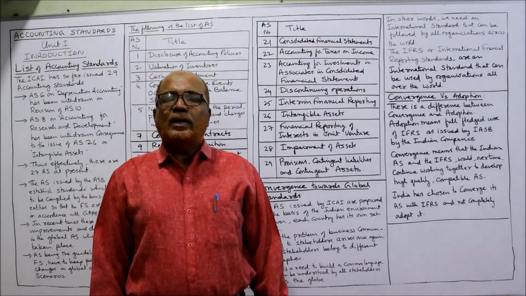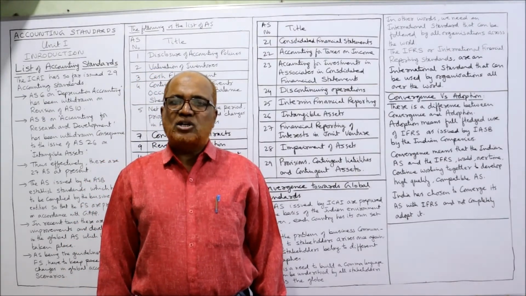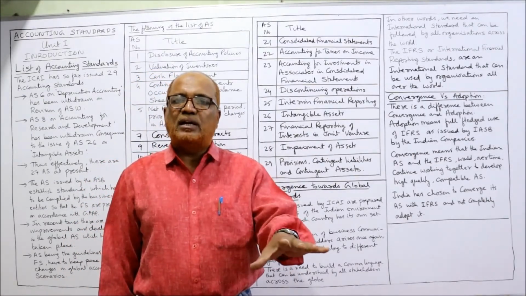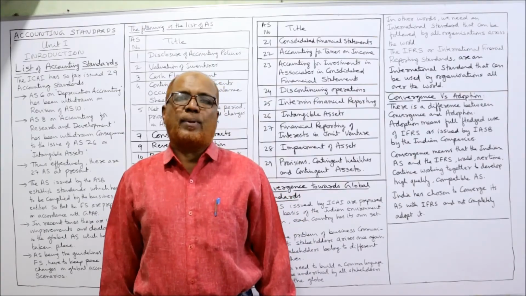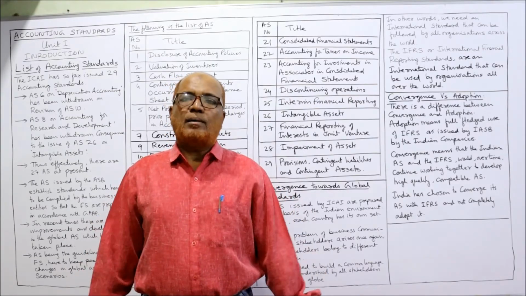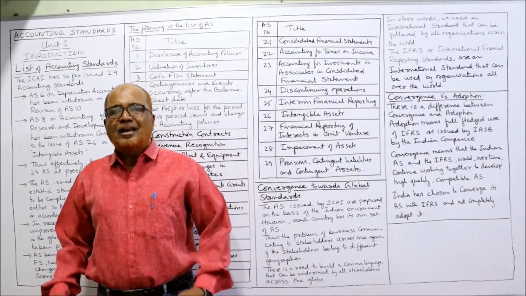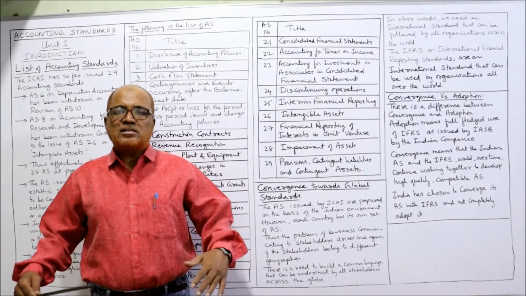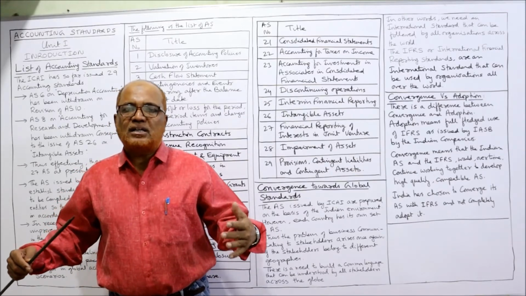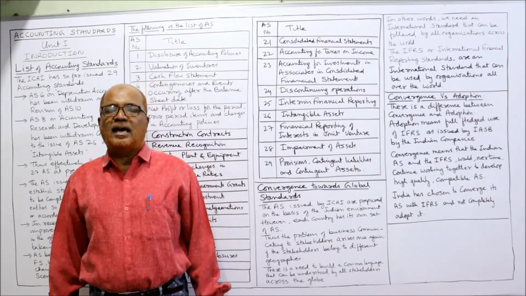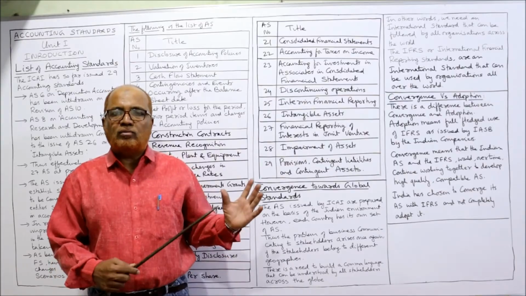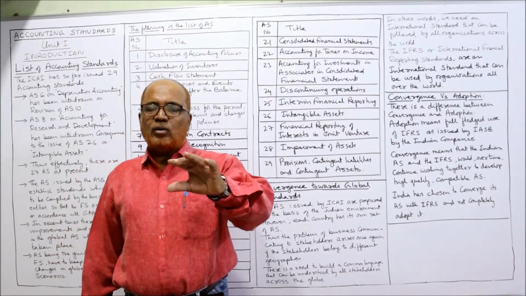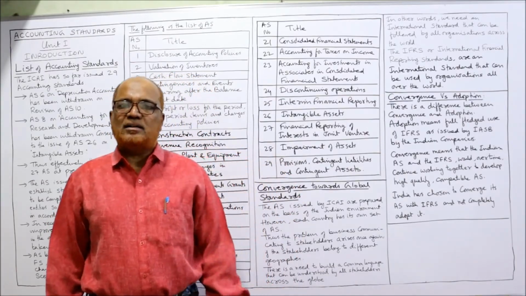So totally 29 accounting standards are issued, but effectively 27 accounting standards are applied. So in examination, you may get a question to list out the accounting standards. They may ask you to list down the first 10 accounting standards, AS1 to AS10. So you have to remember which accounting standard deals with which title.